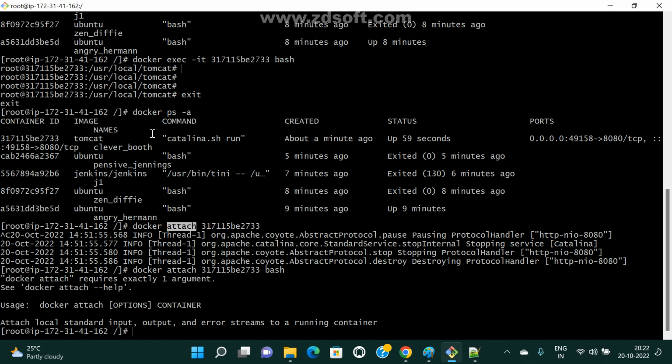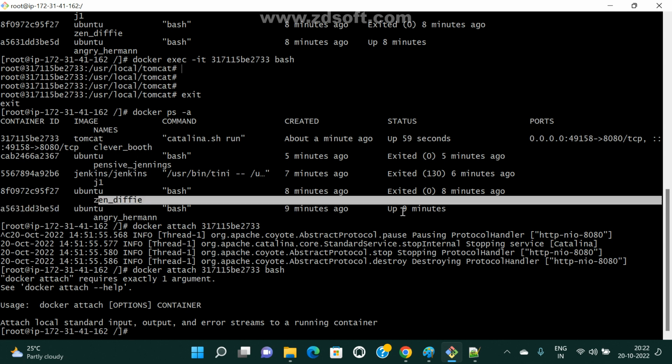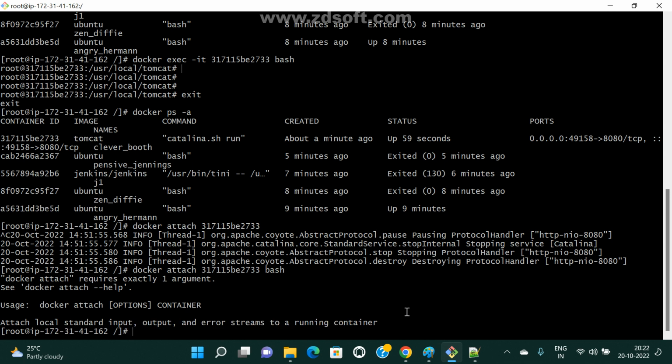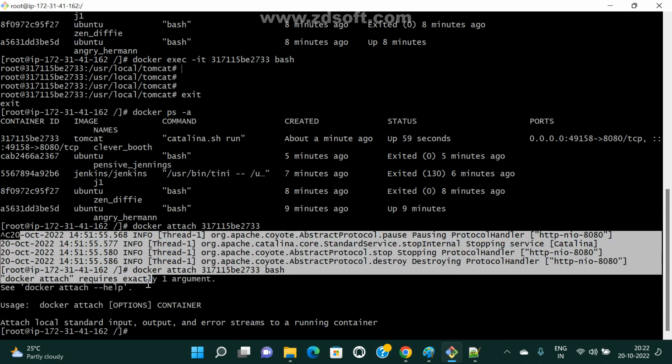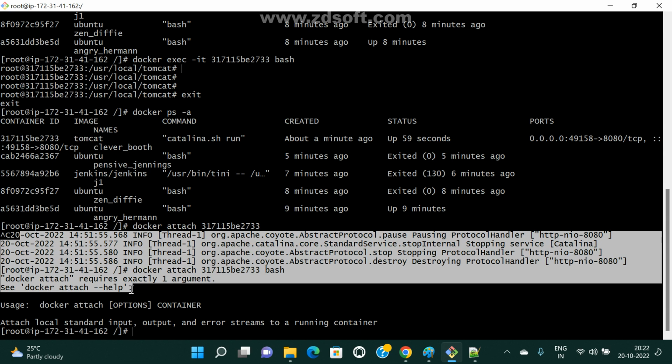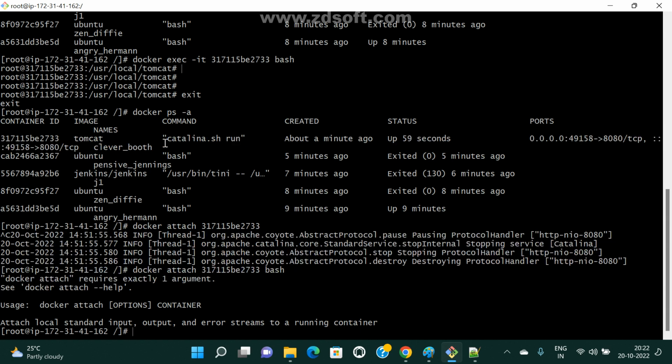Now clear? If an OS related container is already running, we can directly use docker attach with the container ID. Now these container servers run a different default process. Even if you use docker exec with a bash prompt, that server won't stop. By default it is running; this process ID is different, the default process is different. It is still running. Now again I want to connect to the same container, so in that case also we can use this one, but let me check, we need to pass some arguments. So attach and all. Okay, clear guys? Clear Nagarjuna?